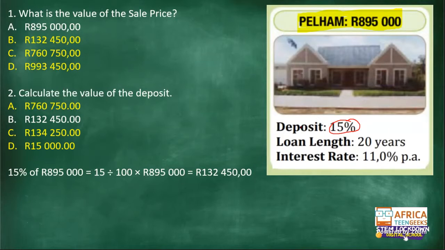With a deposit of 15%, it is 15% of 895,000 rands, which is actually 15 divided by 100 multiplied by 895,000. Then your answer is 132,450. So for question 2, the answer was B. No, the answer is B.